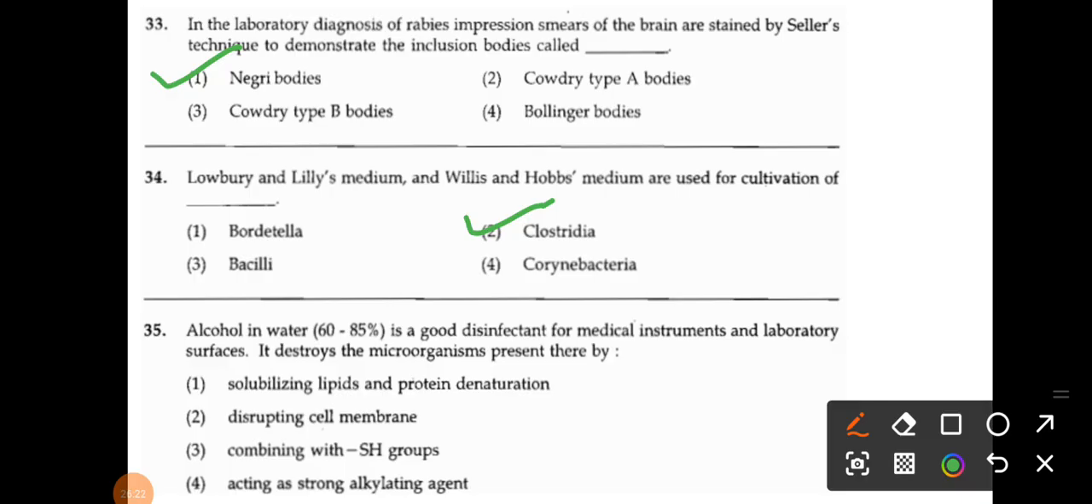The next one: alcohol in water, 60 to 85%, is a good disinfectant for medical instruments and laboratory surfaces. It destroys the microorganisms present thereby. The options are solubilizing lipid and protein denaturation, disrupting cell membrane, combining with SH group, and acting as a strong alkylating agent. They are just asking the mechanism of how alcohol acts as a disinfectant. The correct answer is solubilizing lipids and protein denaturation.